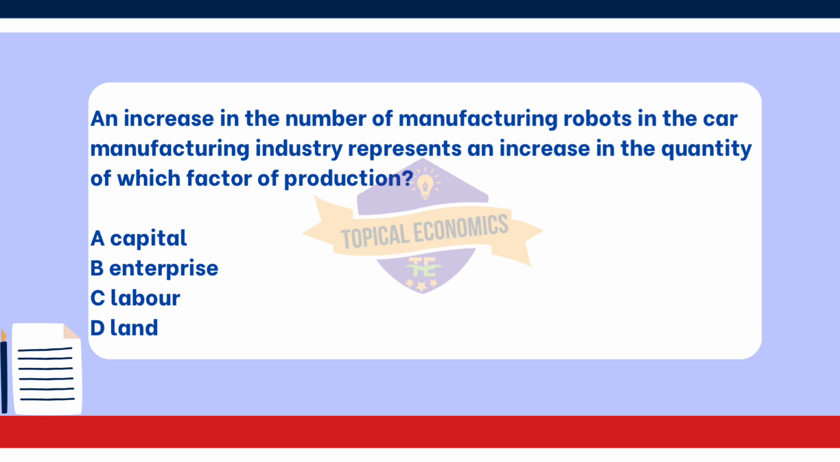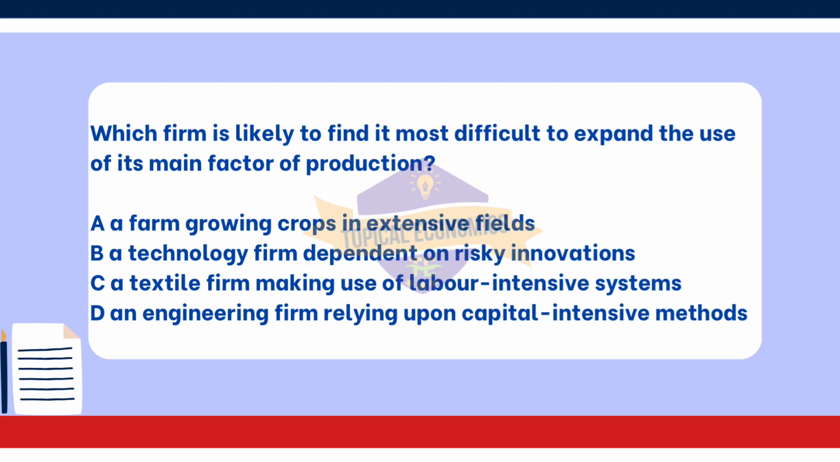Moving on with question 34. Which firm is likely to find it most difficult to expand the use of its main factor of production? A, a farm growing crops in extensive fields. B, a technology firm dependent on risky innovations. C, a textile firm making use of labor-intensive systems. D, an engineering firm relying upon capital-intensive methods. This question is from year 2016 May-June version 3 paper.